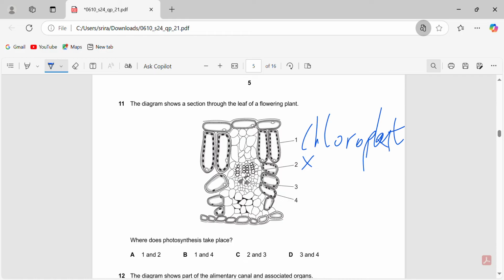And 3 also doesn't do photosynthesis because I'm pretty sure 3 is the vascular bundle. Vascular bundles don't do photosynthesis. And finally, 4 also has chloroplasts. So 4 will definitely help. So it's 1 and 4, which is 11B is our answer.